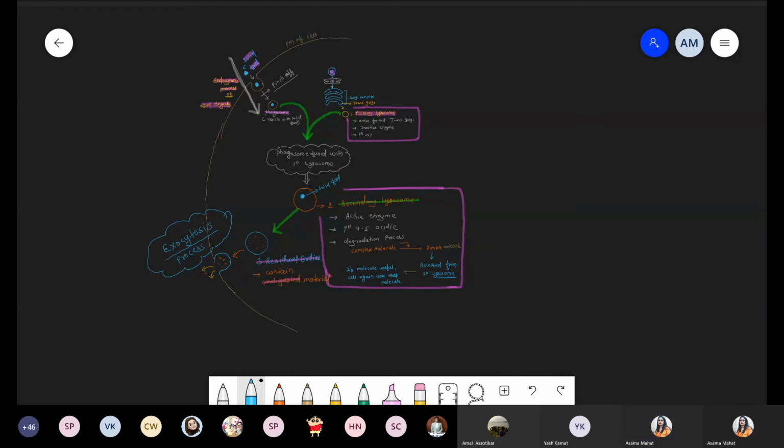Got it? Okay, so now this space is over, the diagram is over. Now we are talking about the autophagic condition in a separate diagram. Okay, very good. Chalo, should I erase this diagram?